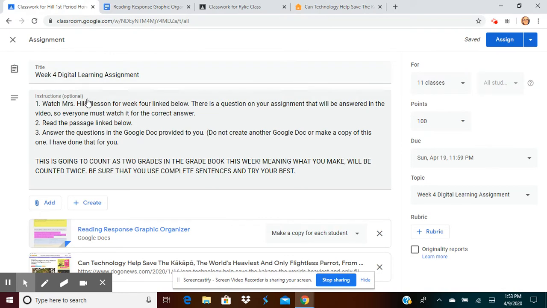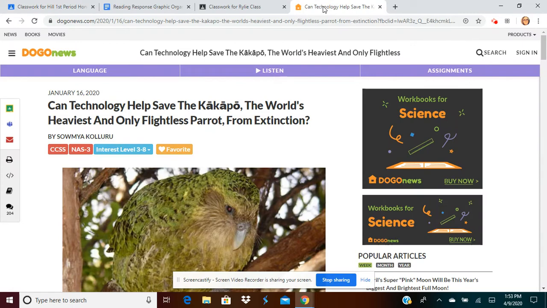If you go to classwork, there's a link below that is your passage. So number 2, read the passage link below. The passage that will pop up from that link is, can technology help save the kakapo, the world's heaviest and only flightless parrot, from extinction?